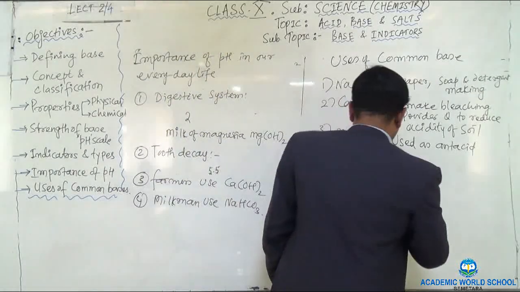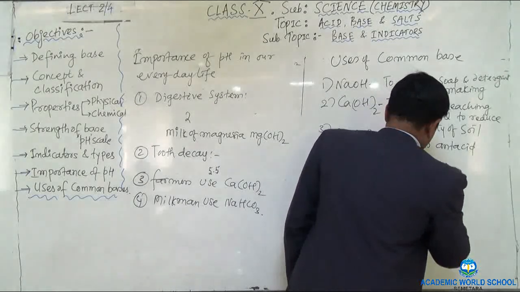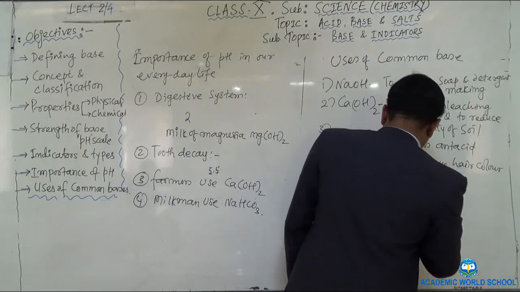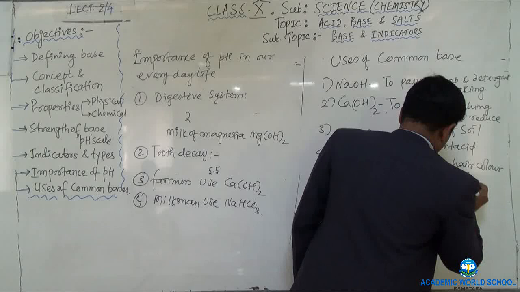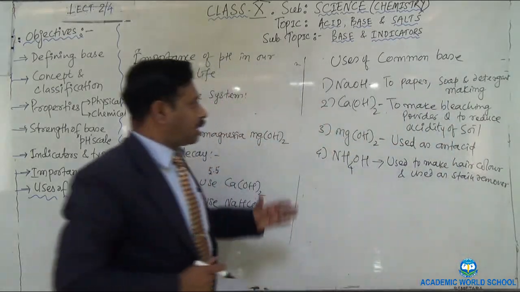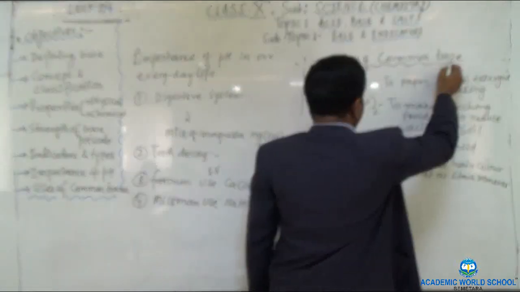So write down: used to make hair color, and used as stain remover. Now I have told you the uses of common bases.